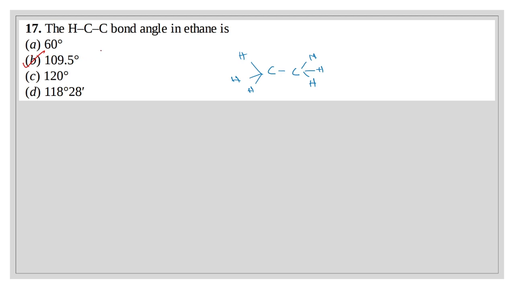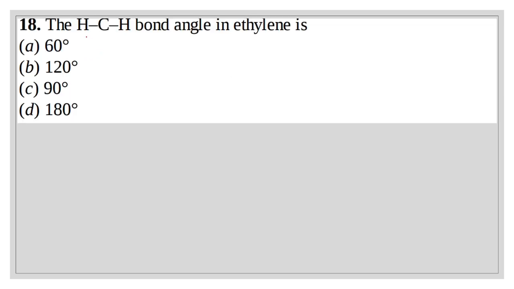Okay, let's move on. Question number 18. The HCH bond angle in ethylene, that means CH2 double bond CH2, sp2 hybridized carbon atom.